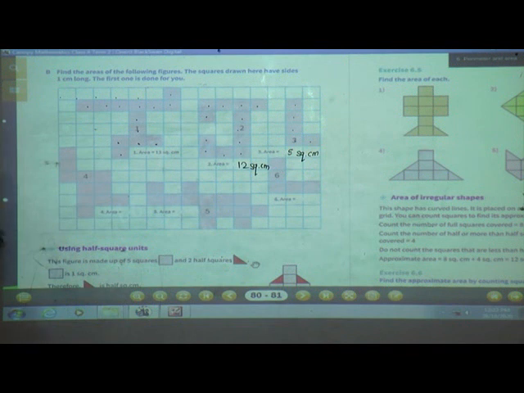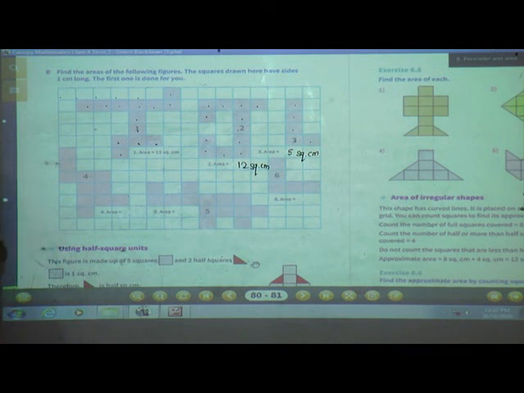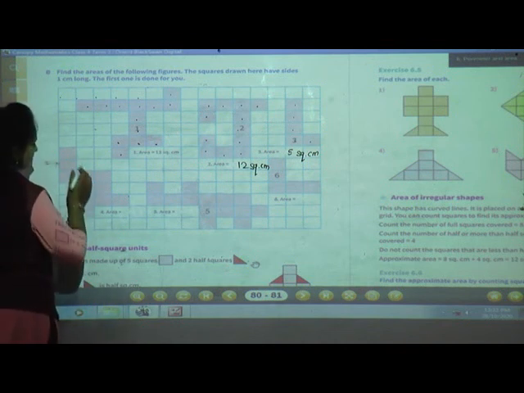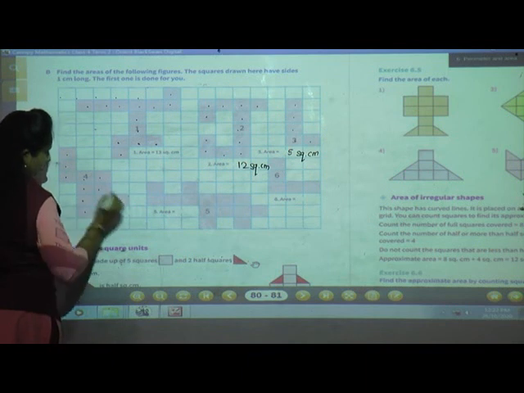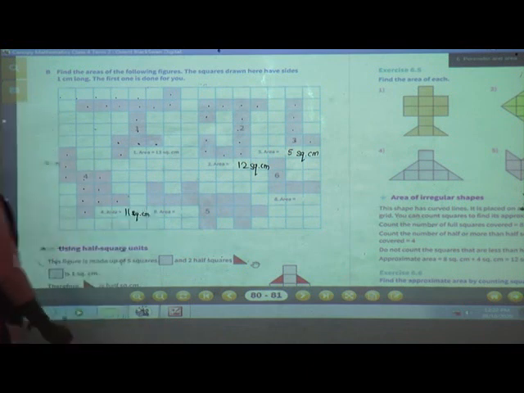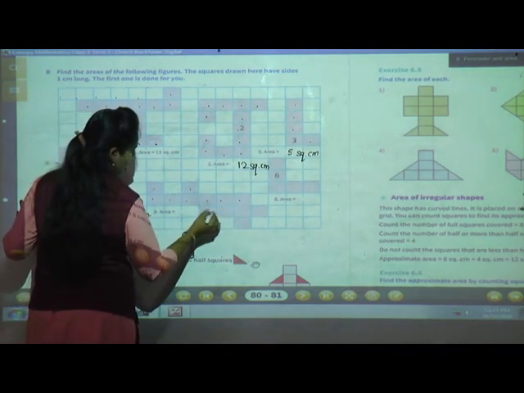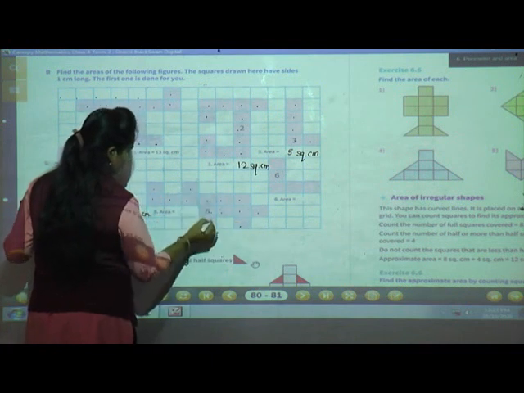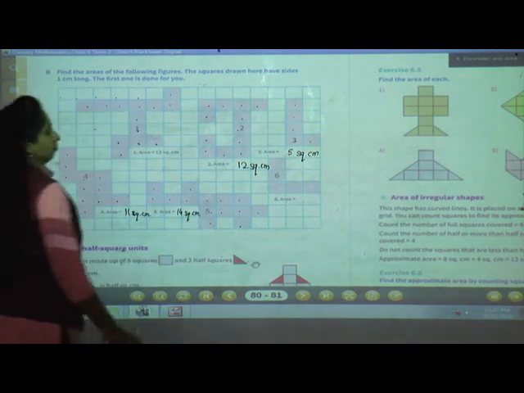Now see the fourth one. See the shaded pink full figure. Okay. So we will count the squares. 1, 2, 3, 4, 5, 6, 7, 8, 9, 10, 11. So what is the answer here? 11 square centimeter. Okay. See the fifth one. 1, 2, 3, 4, 5, 6, 7, 8, 9, 10, 11, 12, 13, 14. So write here 14 square centimeter.